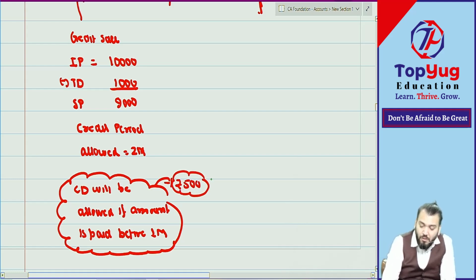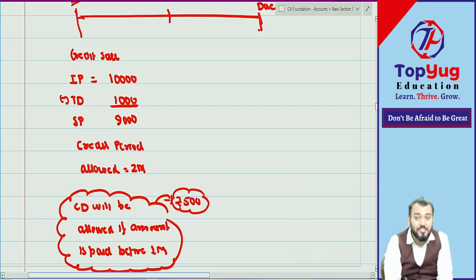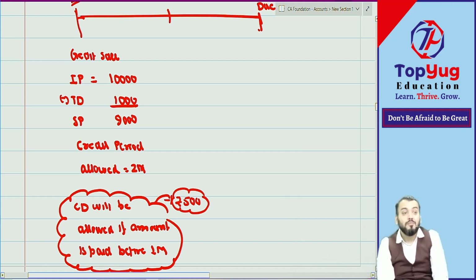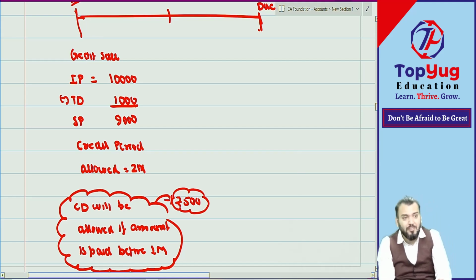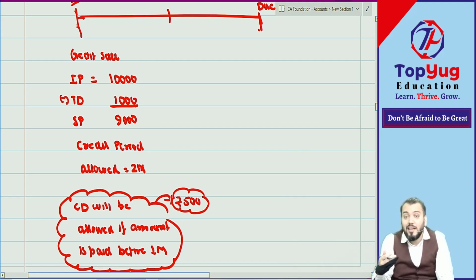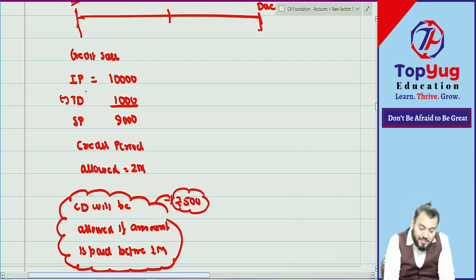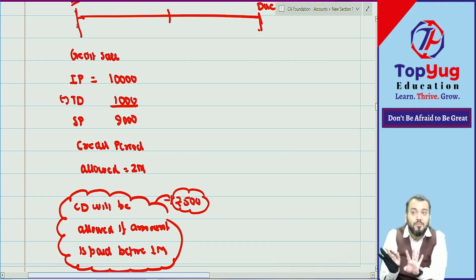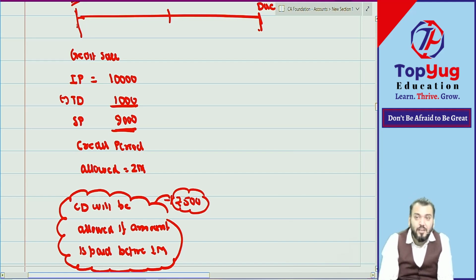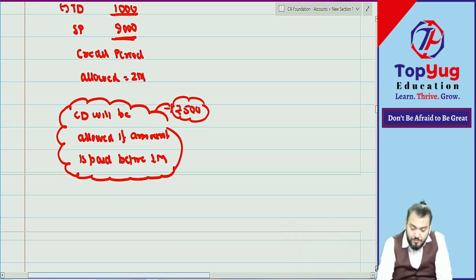Now my question to you all: on trade date, whether such discount is known, whether it will be allowed or not allowed. Means if the customer pays within 1 month, then only that discount is allowed. Right now we don't know whether the customer will avail such discount. So can we say that sale price is 9,000 minus 500? Means in this case we need to wait for that discount. It means first we need to record what? Only 9,000.